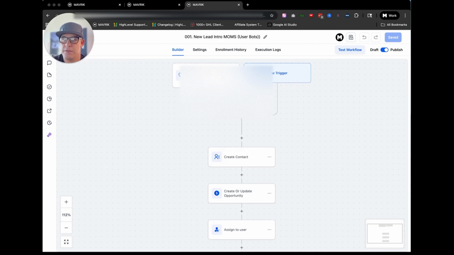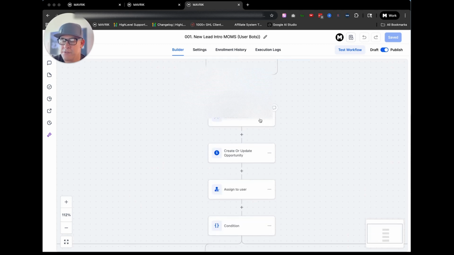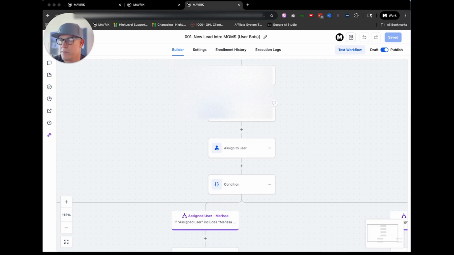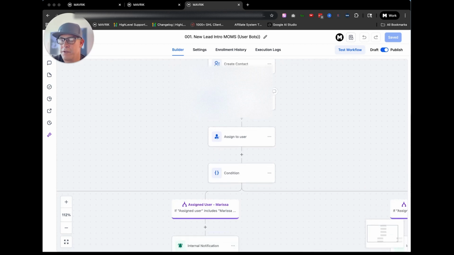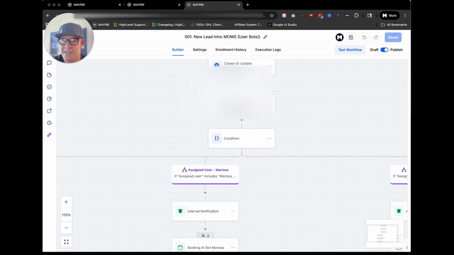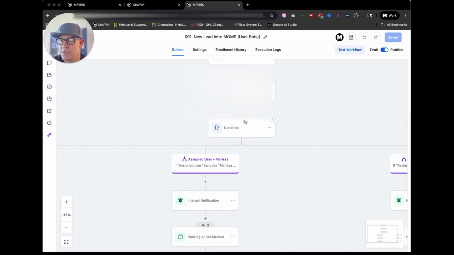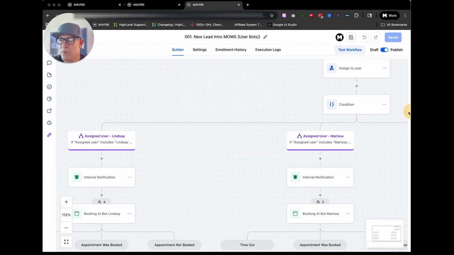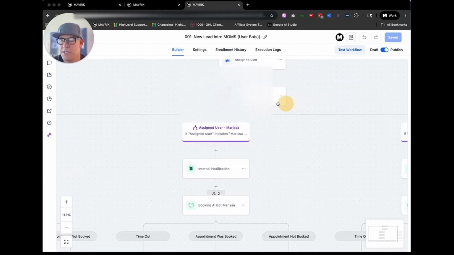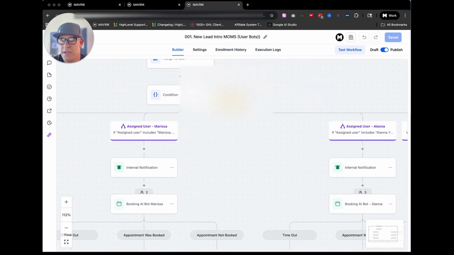At the top of the workflow, the person comes in, and the contact is a new mom coming from Meta. Then the contact's created like usual. We see that working perfectly. Nothing's changed there. We create the update and opportunity, making sure it's assigned to the users. But this is where things shift. We haven't had any issues with assigned to users, specifically here in a condition. We've made it available kind of like a round robin, but this round robin is between three people.